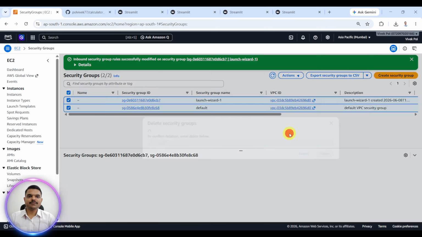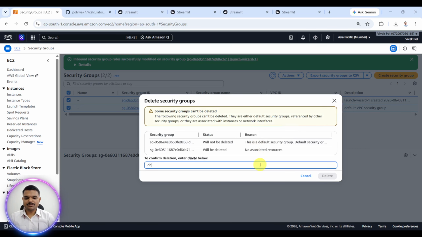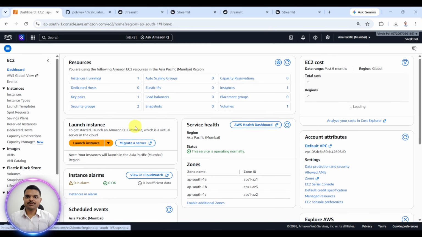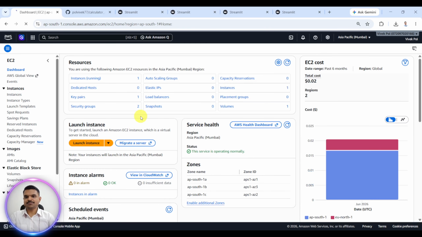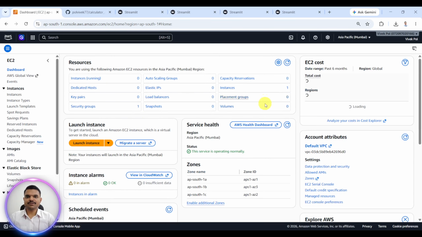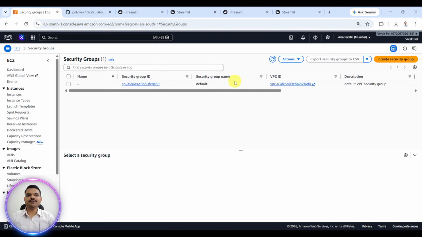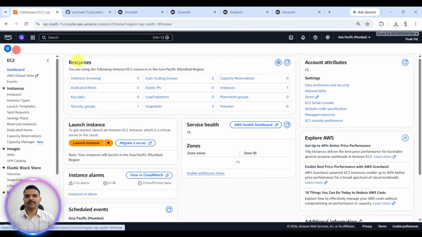I will delete it, delete. Okay, delete, again EC2. Then I will just do Control Shift R to check whether everything is deleted or not. This is a security group, this is the default one, you cannot delete it.